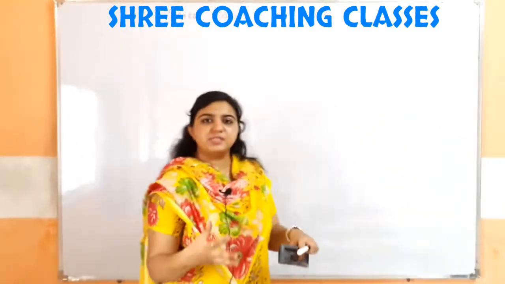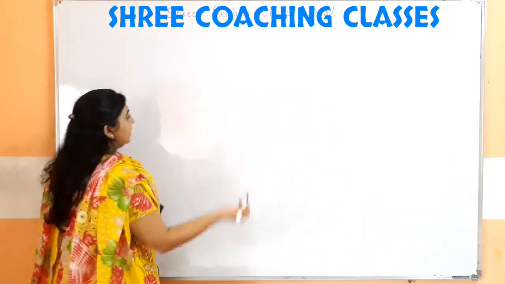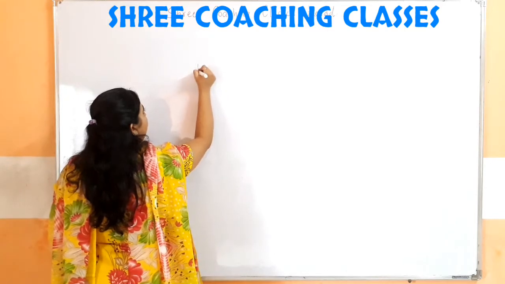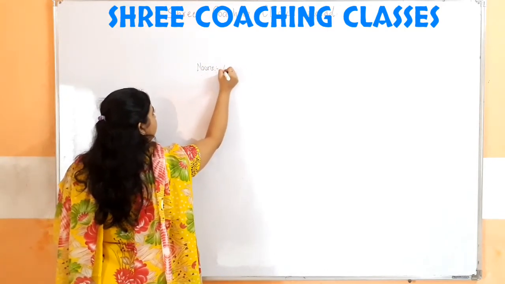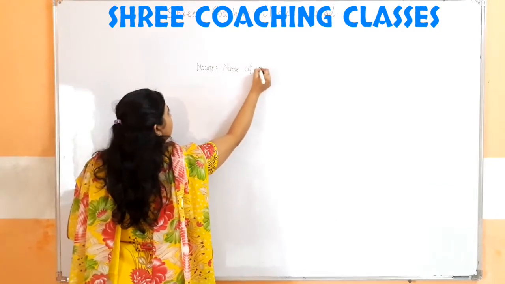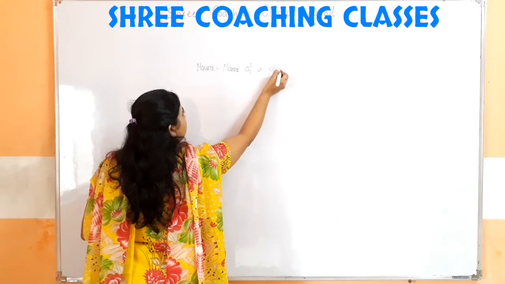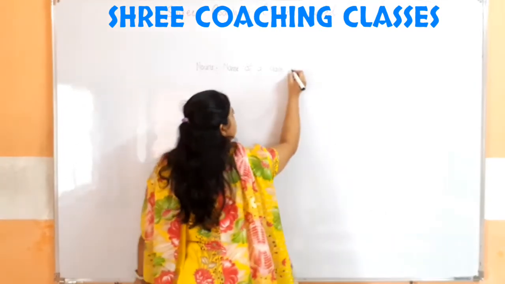So we will study how many types of a noun there are. Basically we have studied nouns. What are nouns? They are nothing but the name of a place, person, animal or a thing.